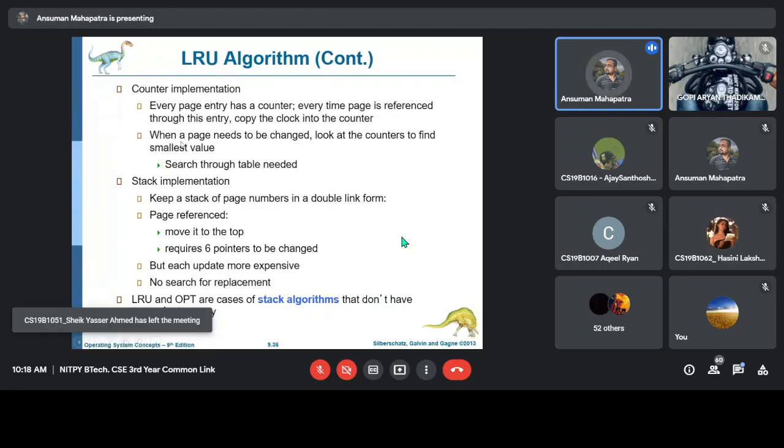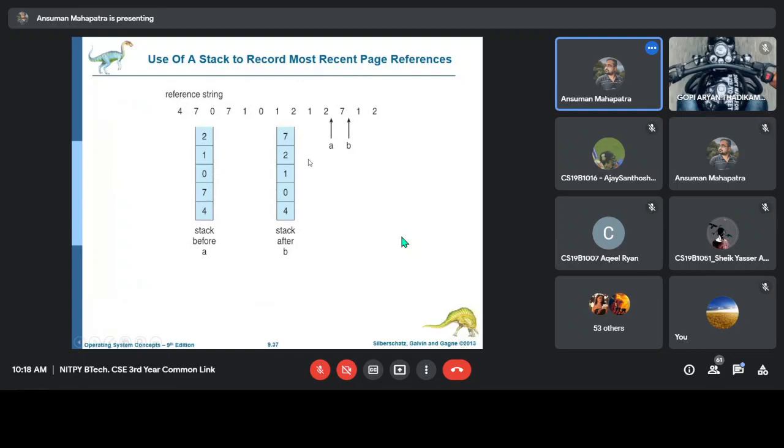You can also implement this using a stack. In a stack, suppose 2 1 0 7 4 is there, and some other value is coming. Then you can just replace the top value. Suppose 4 came here, 7 came here, 0 came here, then again 7 is coming. So after these 3 values, 7 is coming again.